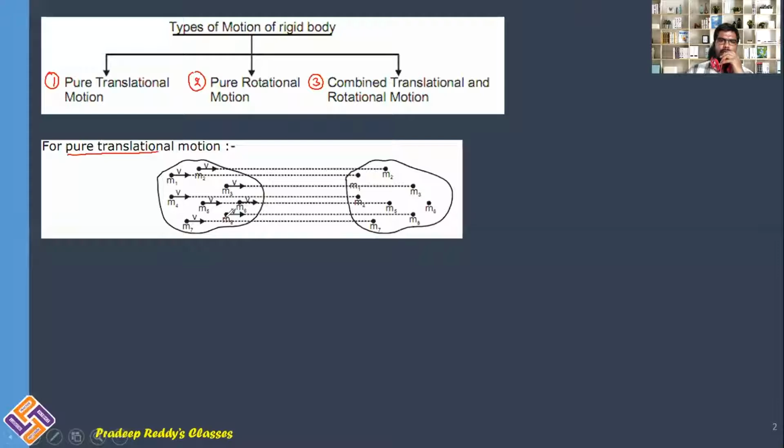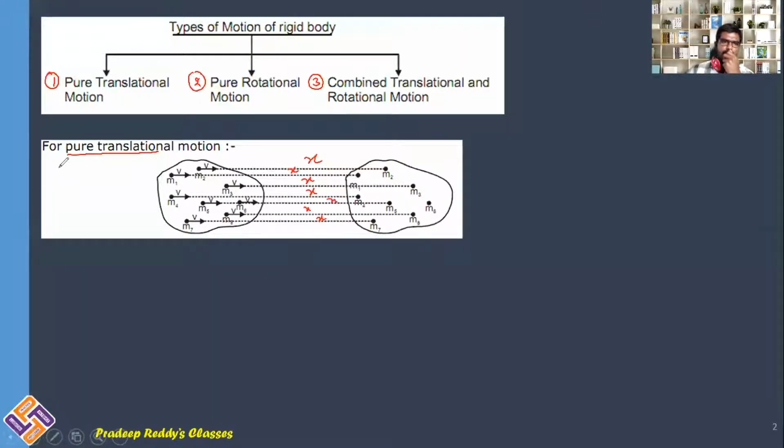In pure translatory motion, there are particles M1, M2, M3, M4; there are many particles in the system. All the particles undergo the same displacement x. You can see that here. All the particles have the same displacement as well as the same velocity. The change in position of all the particles is equal. Such type of motion is said to be pure translatory motion.